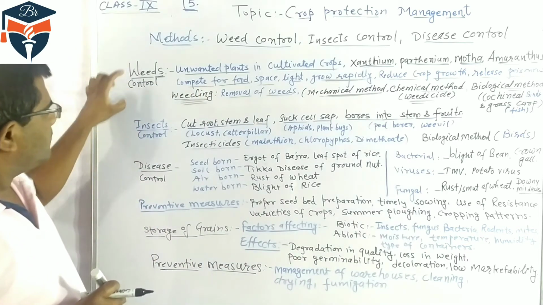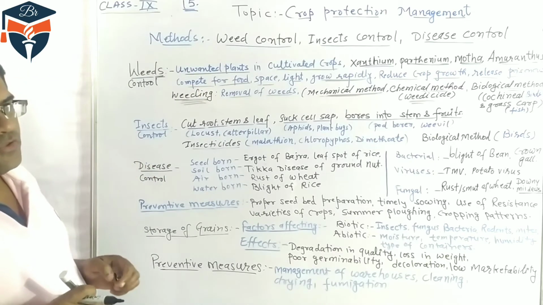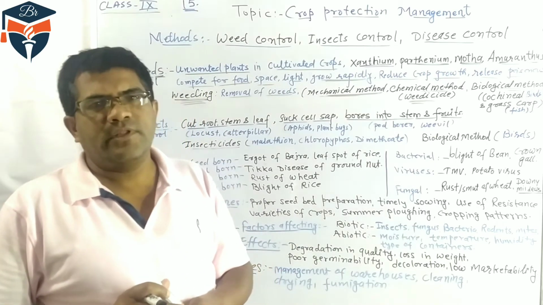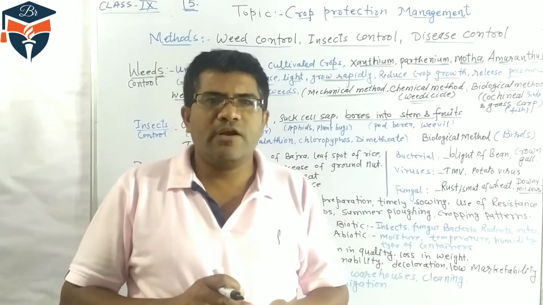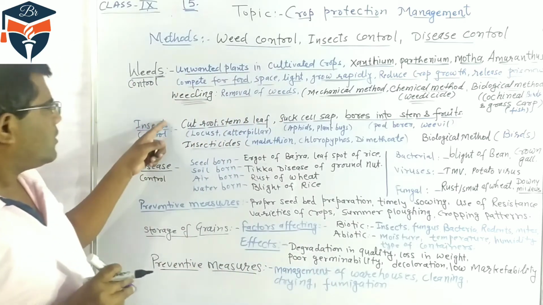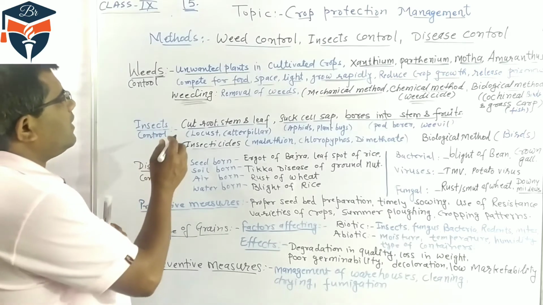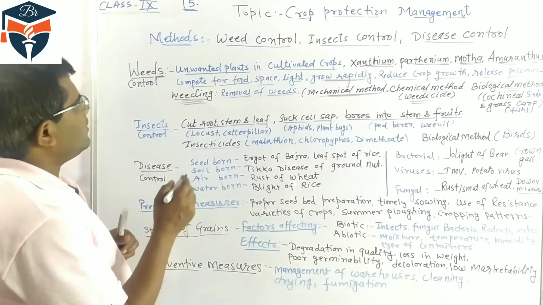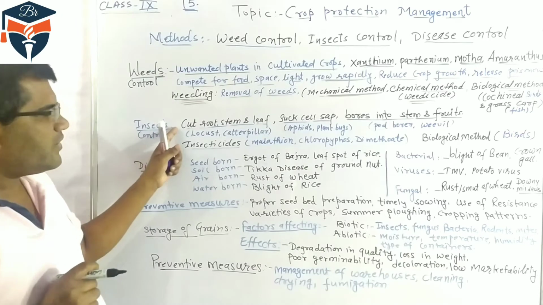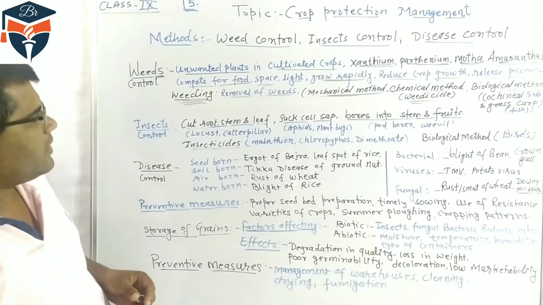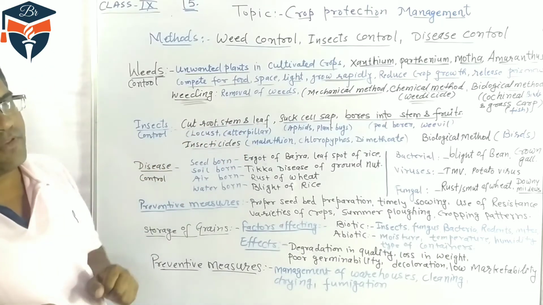Then second is insect control. After weed control, insect control. Students, a large number of insects infect the crops and reduce the production of the crop. So there is a need to control such insects because these are insect pests. These insect pests harm the plant in three ways. Number one, they cut the roots, stem and leaf. When the insects attack the plant, they cut the root, stem and leaf of the plant.